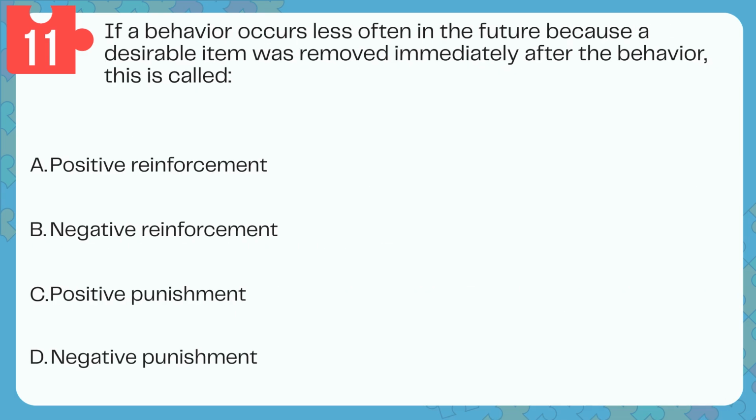Question 11. If a behavior occurs less often in the future because a desirable item was removed immediately after the behavior, this is called A. Positive reinforcement. B. Negative reinforcement. C. Positive punishment. D. Negative punishment.